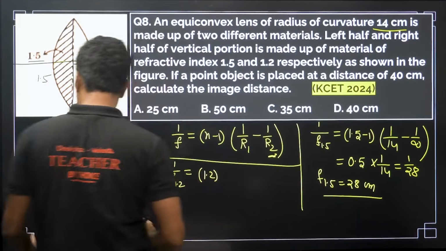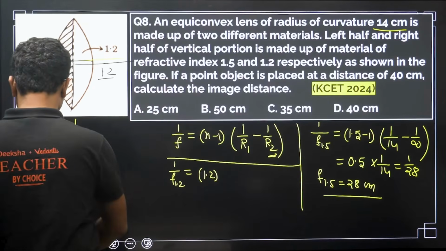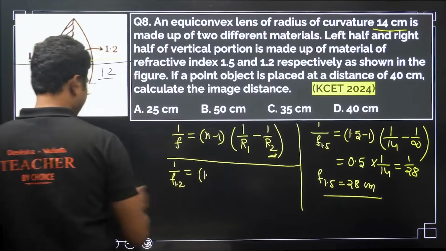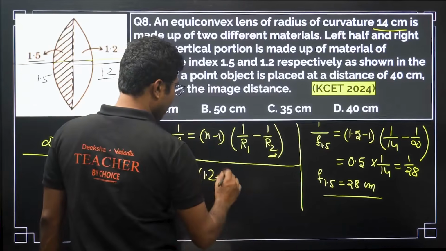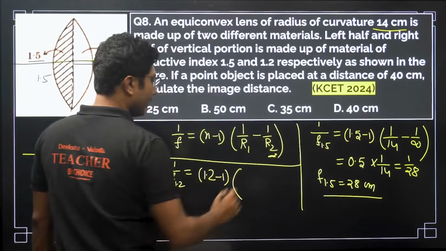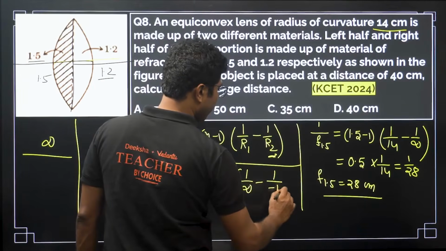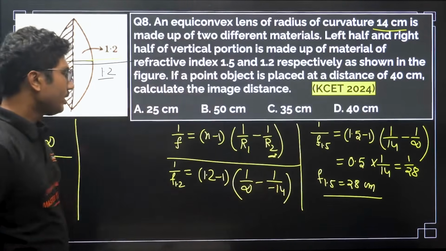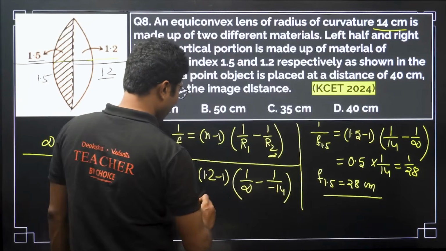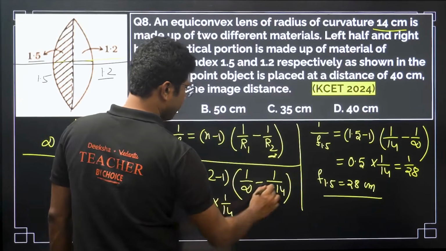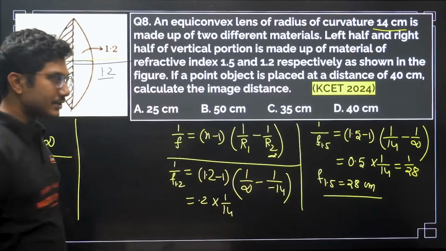So 1.2 minus 1, and here it will be 1 by infinity minus 1 by minus 14. So it will be 0.2 into 1 by 14, minus becomes plus, 1 by infinity is 0.